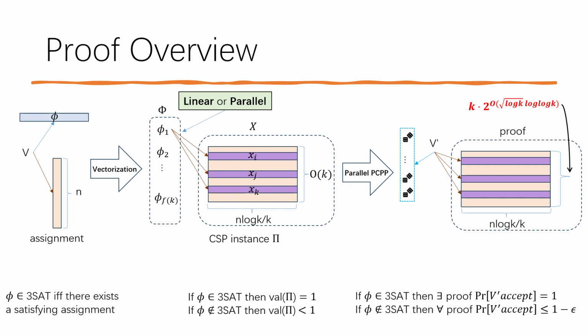Our proof framework contains 2 steps. First, we reduce 3 sets to CSP with linear and parallel constraints. Then we design a PCP verifier for this CSP problem.